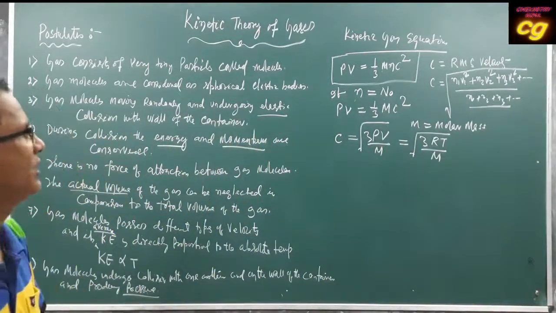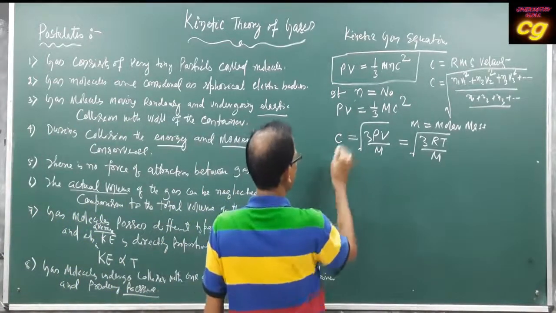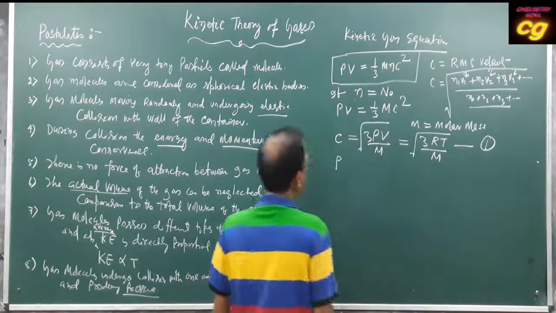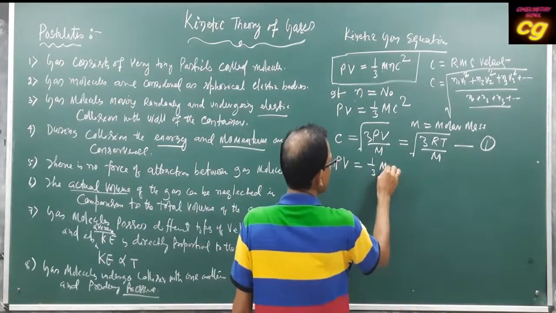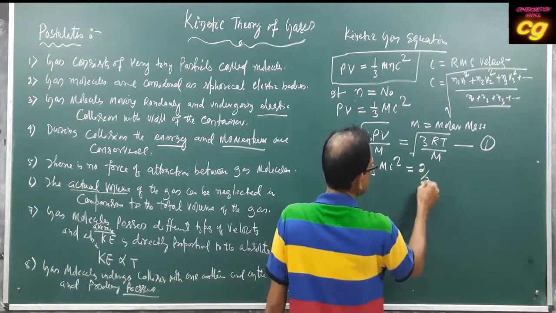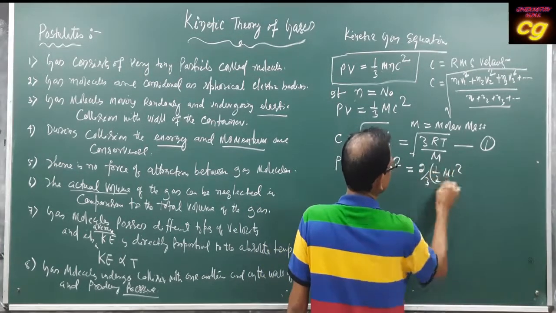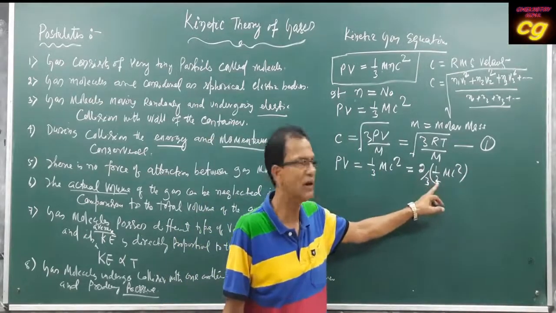Then we know, as PV, this is equation 1, remember this one. As PV is equal to 1 by 3 mc square, it can be written as 2 by 3 into half mc square. There will be no change because 2 is multiplied and 2 is also divided.